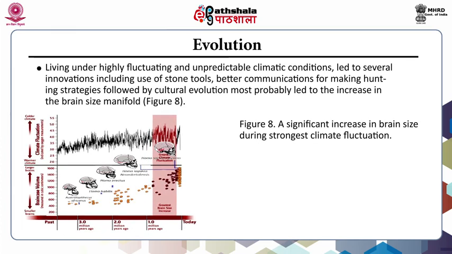In the upper part of this figure, climate fluctuations are shown, and in the lower part, changes in the brain size are shown, and this picture closely correlates the size of the brain with the climate change, and you will find that there was a significant increase in the brain size during the strongest climate fluctuations.